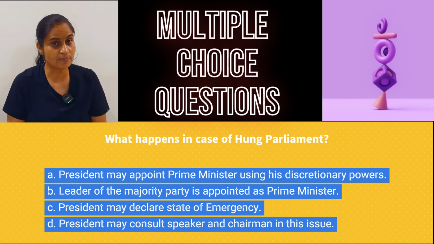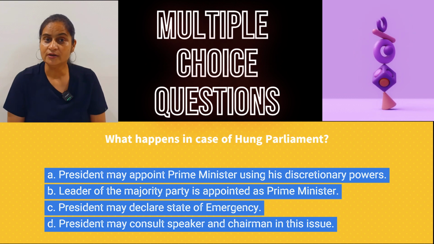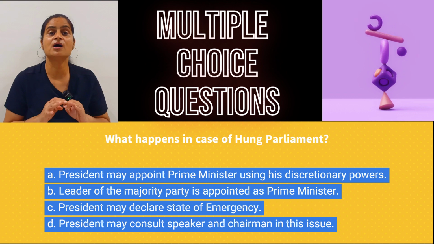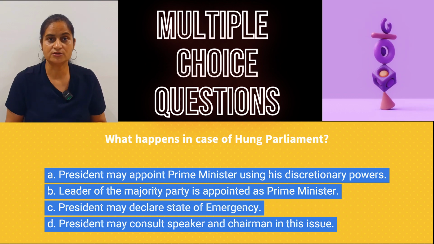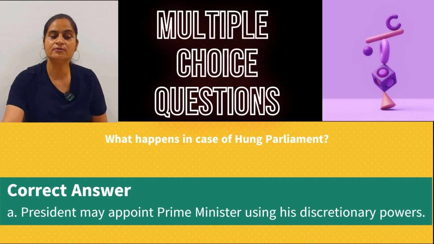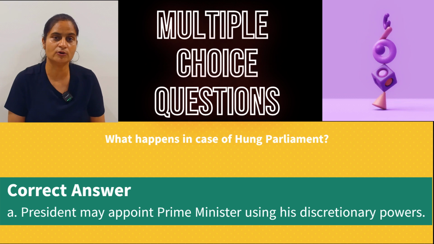You all know what is hung parliament? When none of the party is able to gain absolute majority, neither they are able to form any coalition. So such a situation is known as hung parliament. Okay, because they cannot form the government. So in that case, what will happen? The President may appoint a Prime Minister using his discretionary power. So the A option is correct.